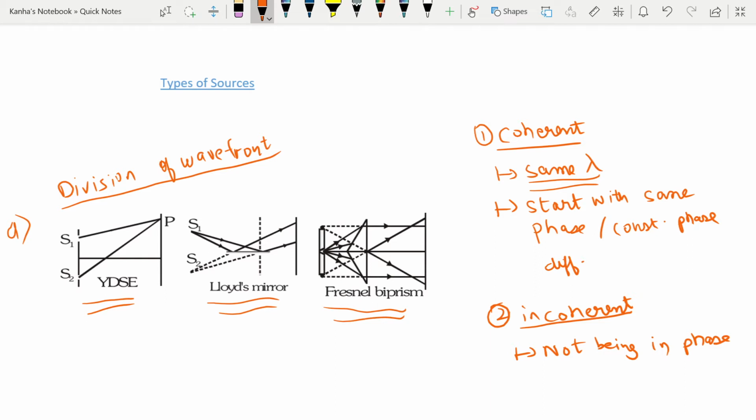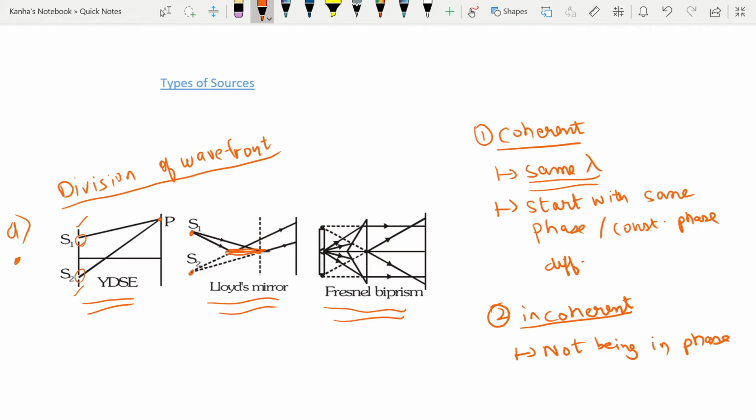What happens is you actually have an original source, and then it falls on two slits which act as two different sources, and then they superimpose on each other at a point P. Similarly here also you have two sources, you have a mirror, and upon reflection there is interference.